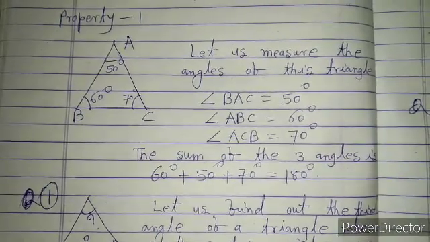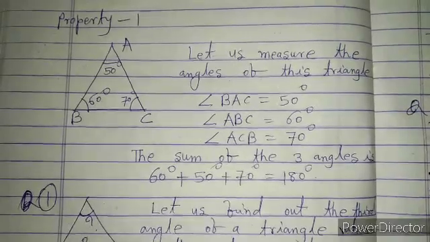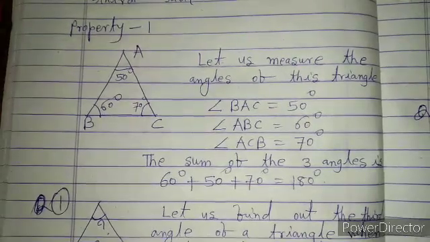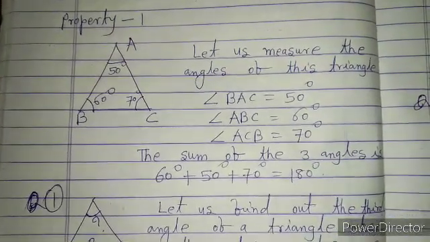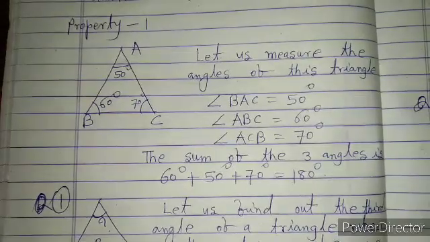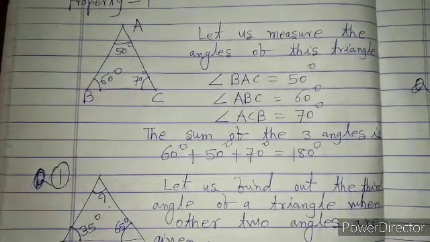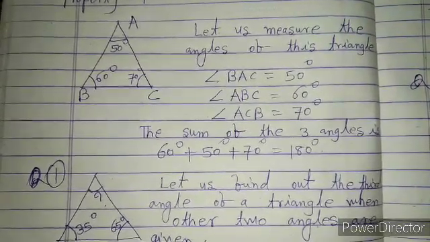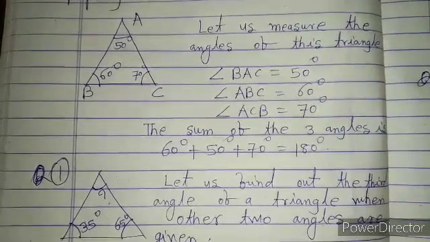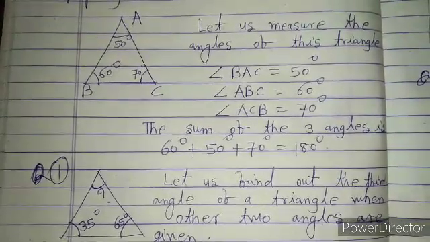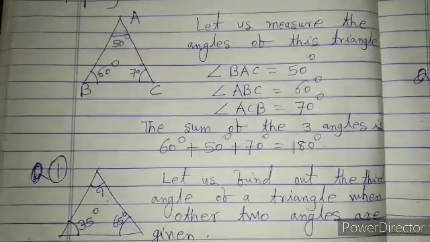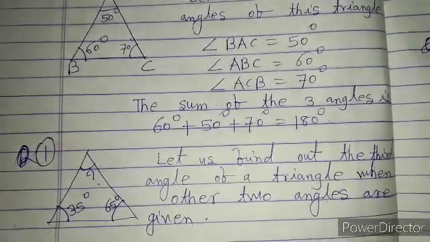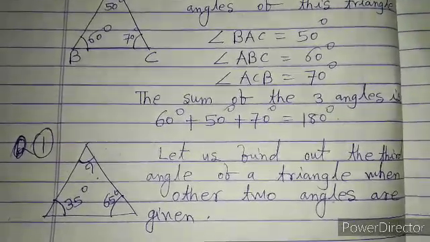First we consider the property that the sum of all the three angles in a triangle is equal to 180 degrees. Let us observe the given picture. In triangle ABC, we observe that there are three angles: angle BAC, angle ABC and angle ACB. The measure of angle BAC is 50 degrees, angle ABC is 60 degrees, and angle ACB is 70 degrees.